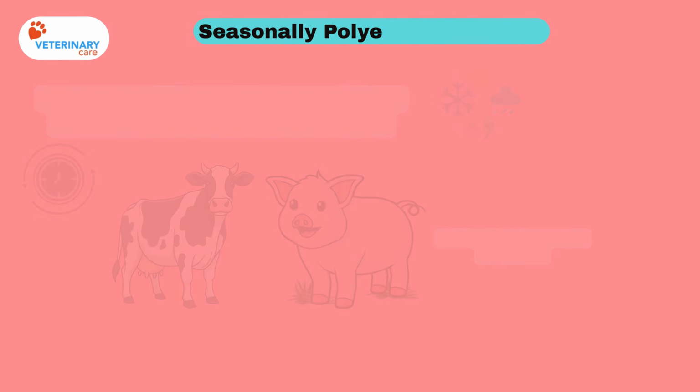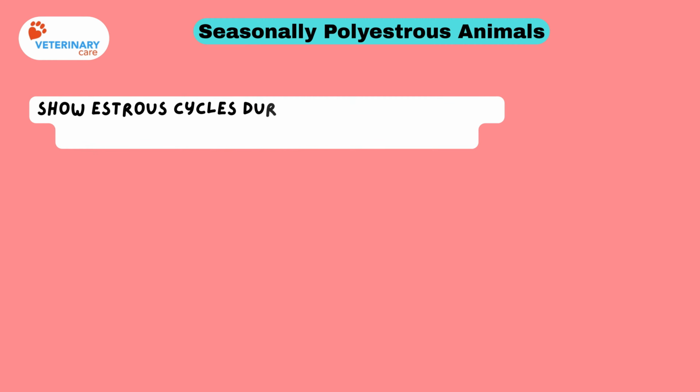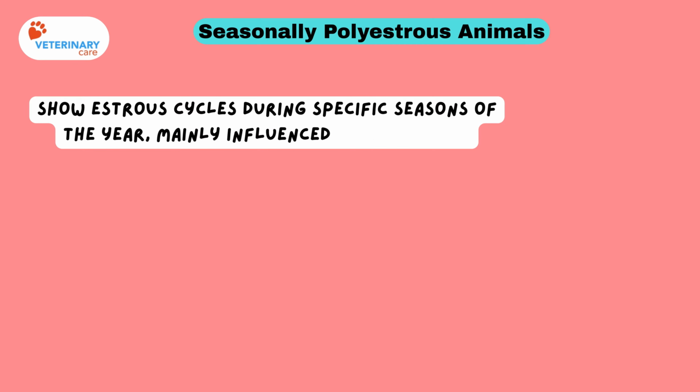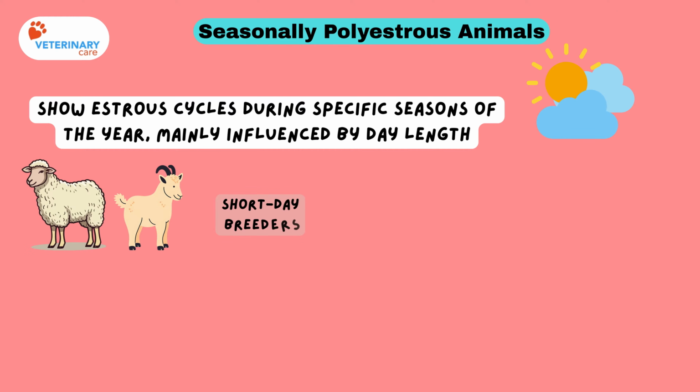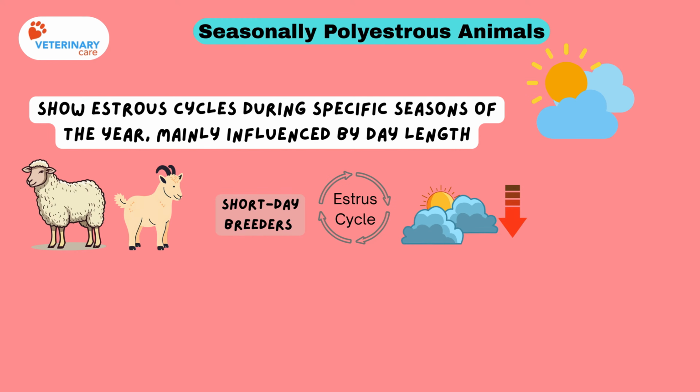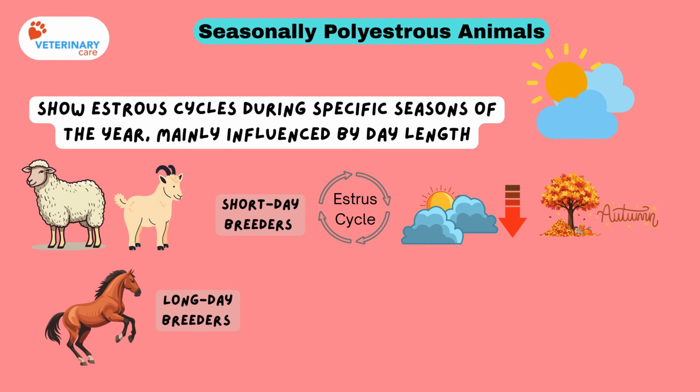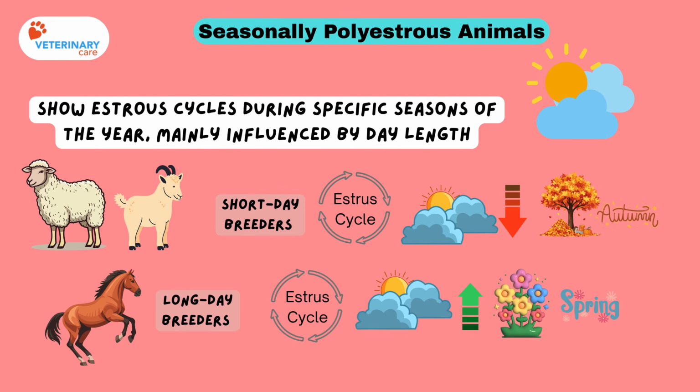Seasonally polyestrous animals cycle only during specific seasons of the year, mainly influenced by day length. Sheep and goats are short-day breeders and begin cycling as day length decreases, usually in autumn. Horses are long-day breeders and start cycling as day length increases in spring, ensuring birth occurs in favorable conditions.